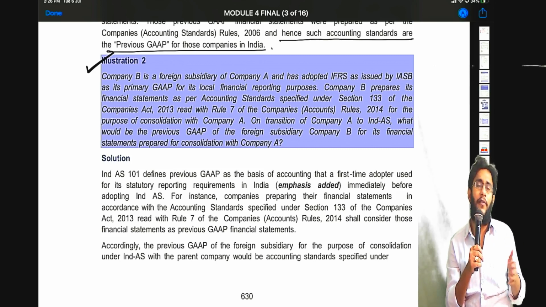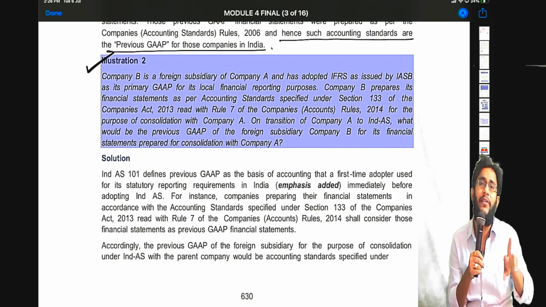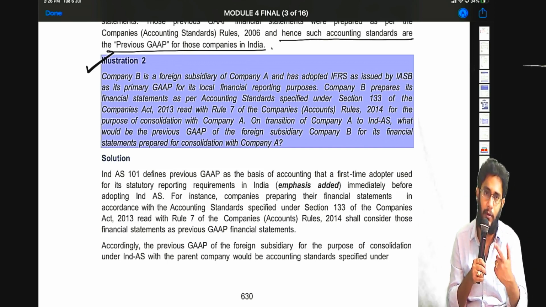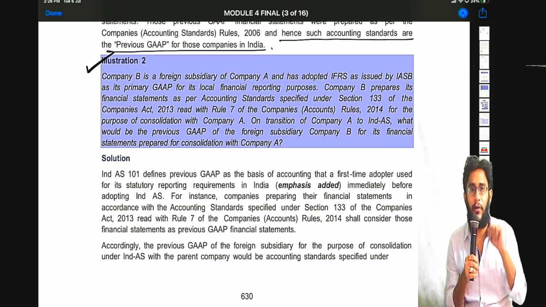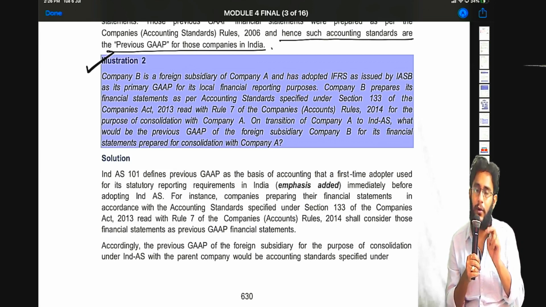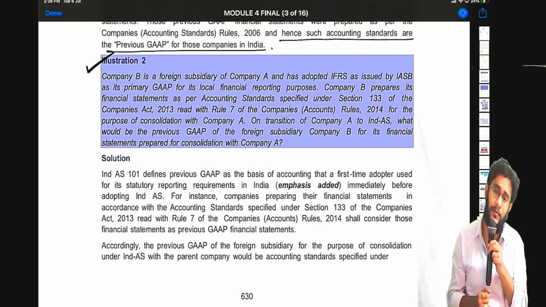So now that foreign Company B is also a first time adopter, what is the previous GAAP for Company B? And he's asking, we have two possible answers. Number one, possibly IFRS, because Company B on its own follows IFRS. Number two, accounting standards. What do you feel?